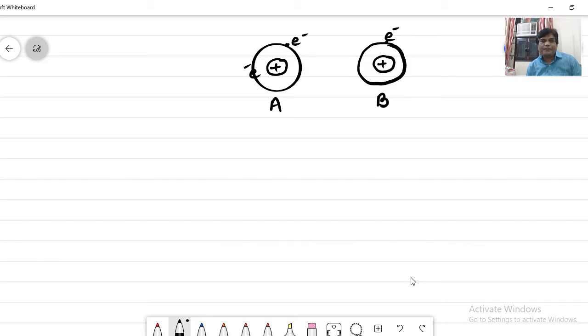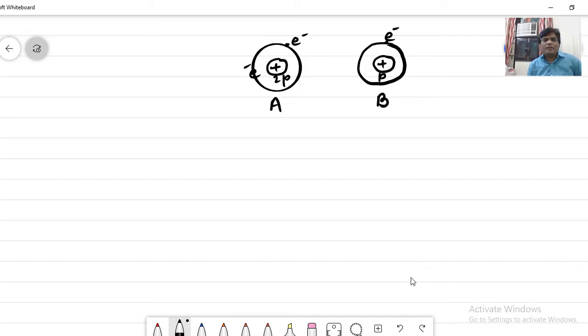If this atom has 2 electrons, then it must have 2 protons. Similarly, this atom has 1 electron, so it must have 1 proton.